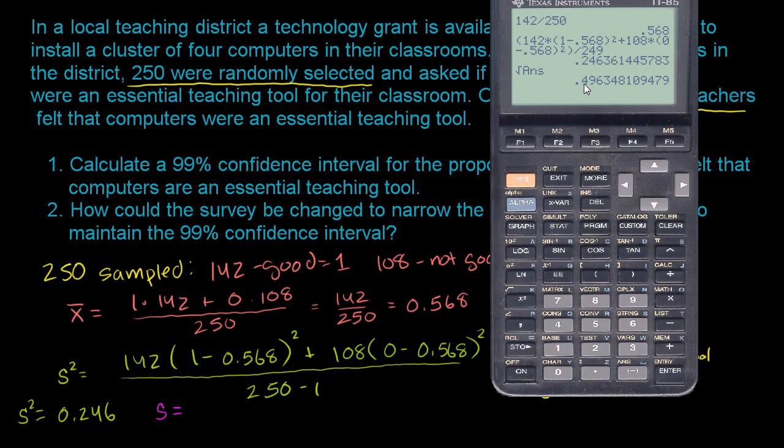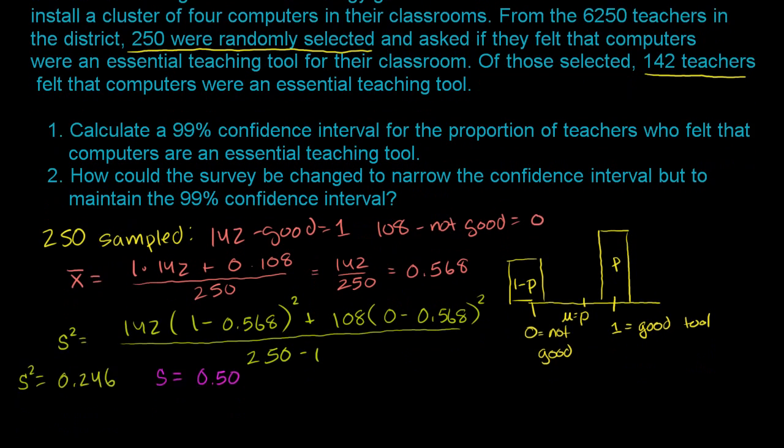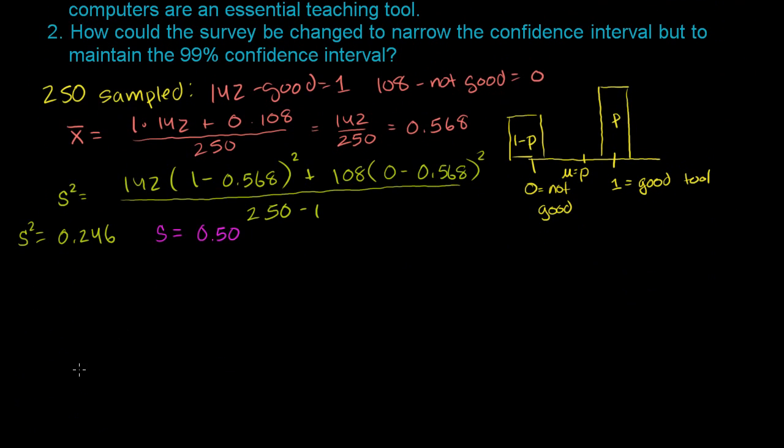And we get 0.496, and I'll just round that up to 0.50. So that is our sample standard deviation. Now, this interval, let's think of it this way. We are sampling from some sampling distribution of the sample mean. So it looks like this over here.